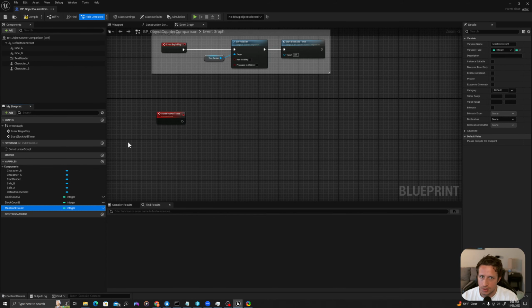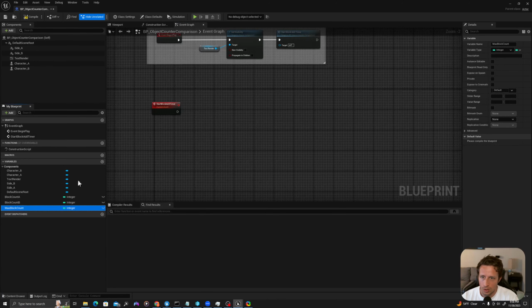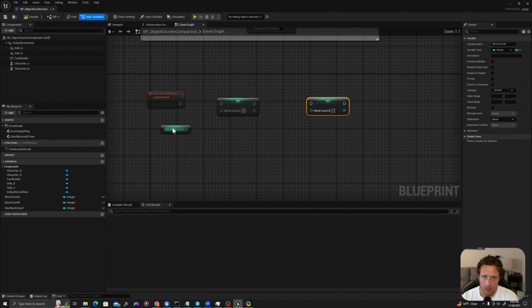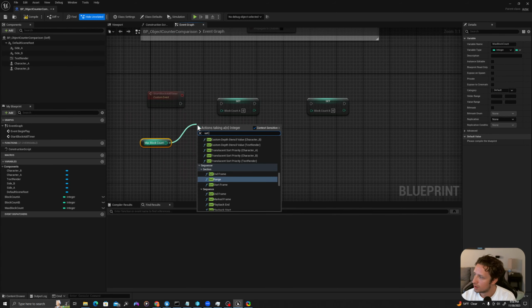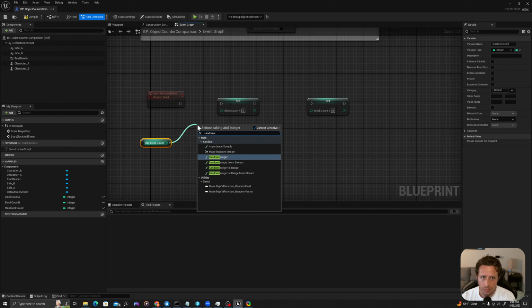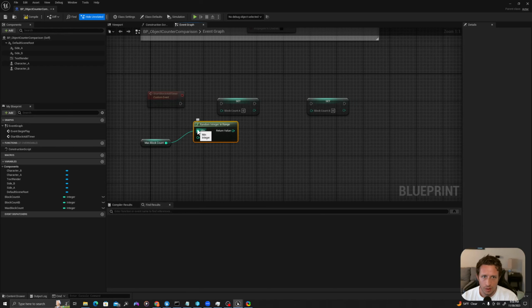And now let's set these values. So I'll grab my max block count. I'll say get by dragging it off. I will say set block count A and set block count B. I'll pull off max block count and say set, random integer in range. And I will control left click this to drag it here. I will change the minimum value to 1.